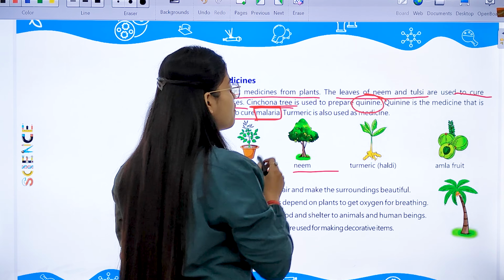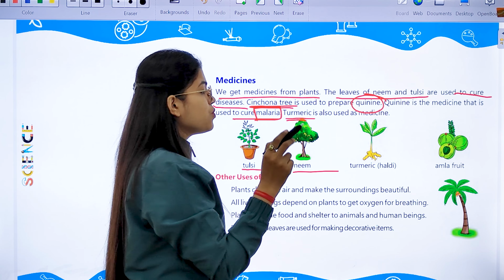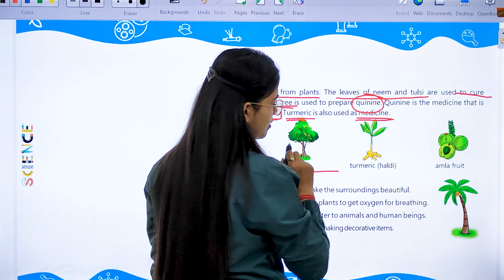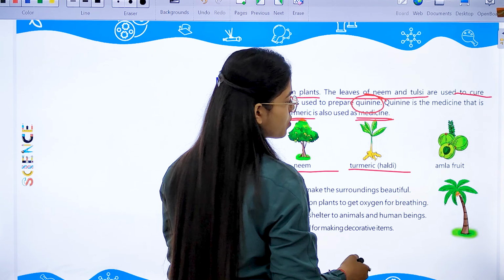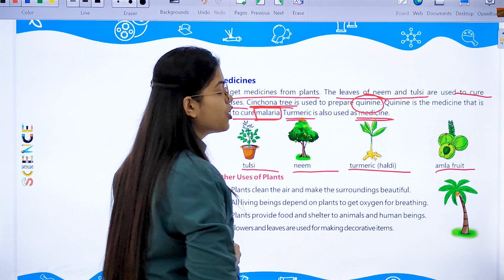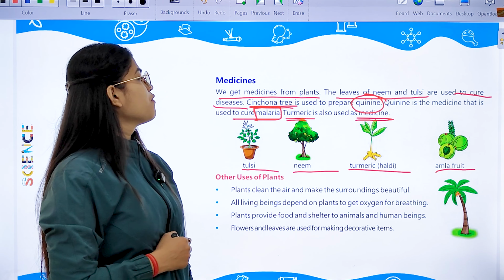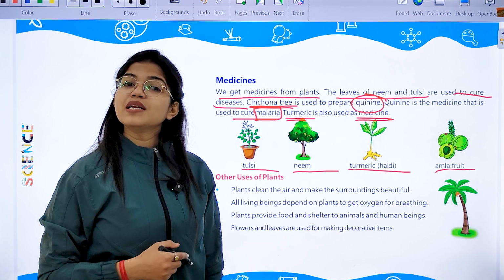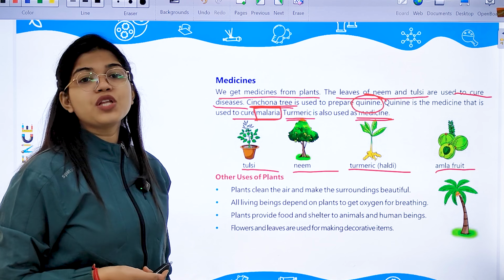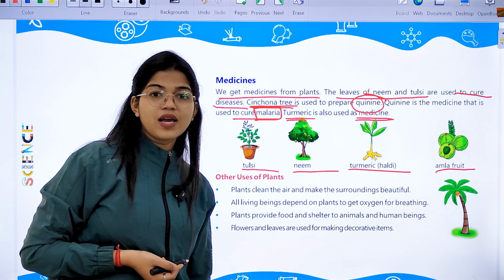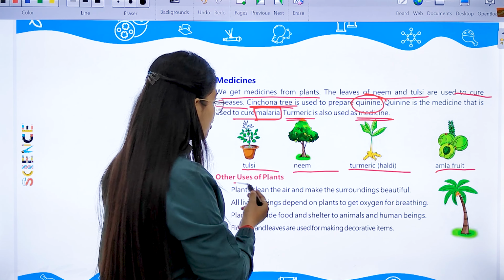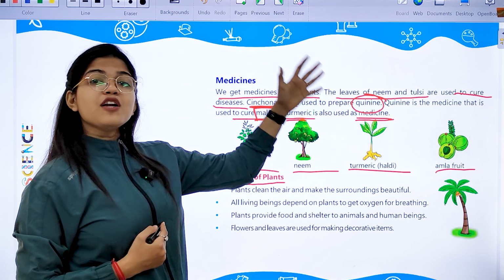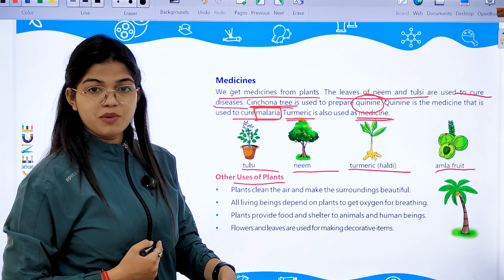Then we have turmeric, which is commonly used as a spice, but it can also be used as a medicine. This is turmeric, which is also known as haldi. Amla fruit is again a kind of plant from which we can get medicine. Means there are some plants which have medicinal values, and therefore they can be used to make medicines. Alright. So these were the different uses. Now, apart from these, there are some other uses of plants also.